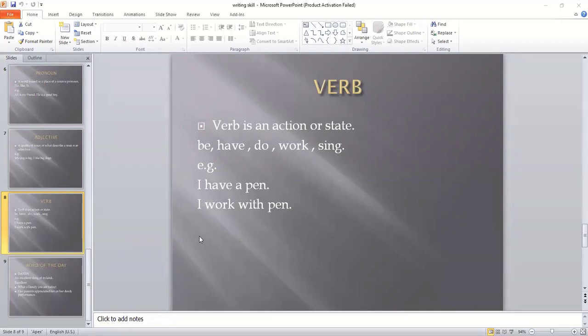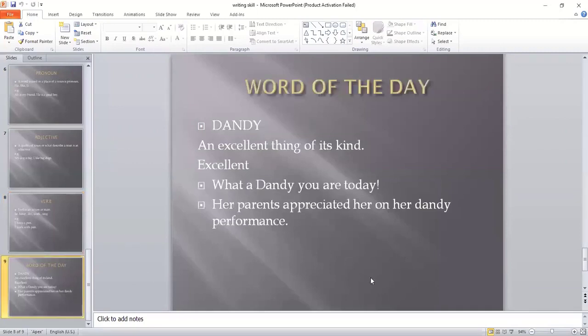So the word of the day, yes, its class is on. Okay. The word of the day is dandy. The word of the day is dandy. Dandy means, Komal or Aisha, if you can hear me, you can change the slide because we have a slide of dandy as well. So, dandy means an excellent thing of its kind. For example, in a very simple way, it means